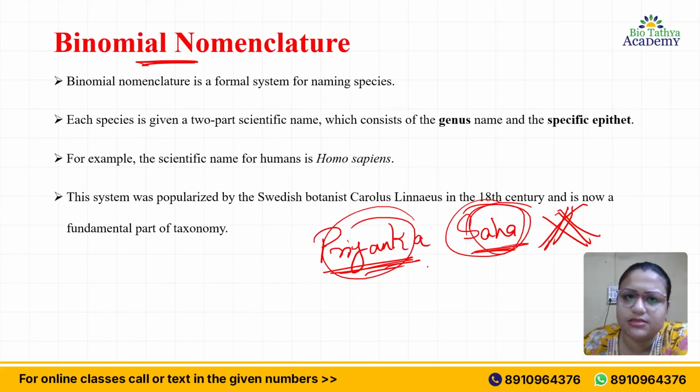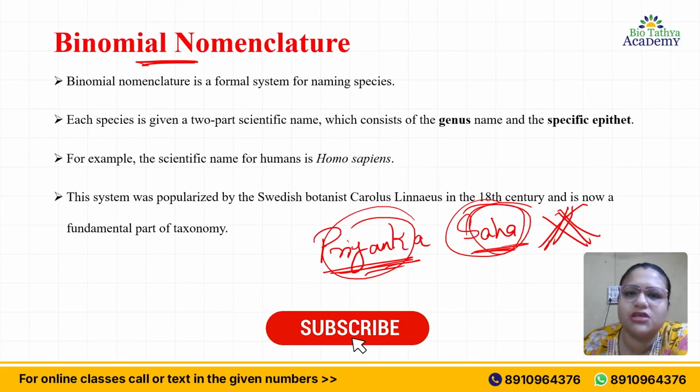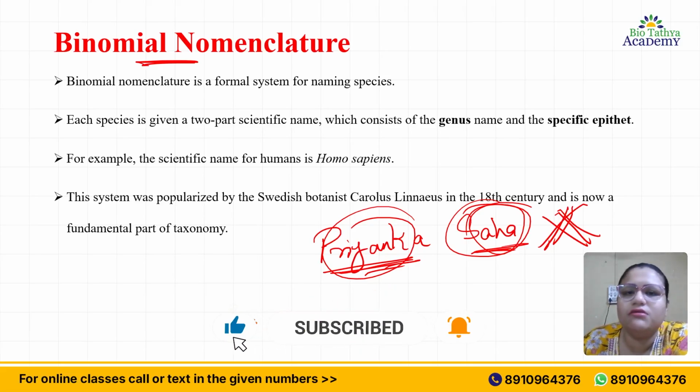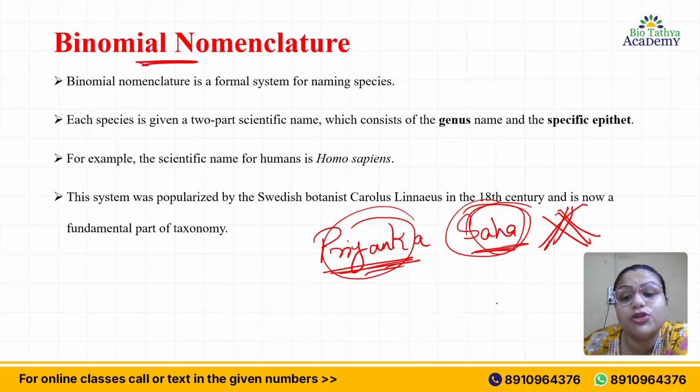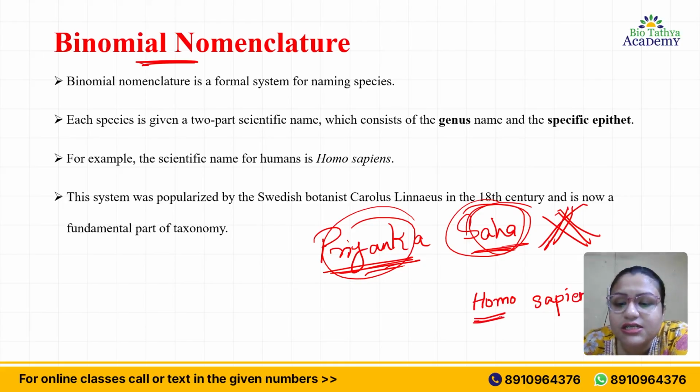Whatever your name is, Ayush Gupta, Raj Arora, Shilpi Maiti, whatever. I'm just randomly taking some names whichever come to my mind. These are not binomial nomenclature. So what is binomial nomenclature actually? Binomial nomenclature is basically Homo sapiens. Here Homo is the genus and sapiens is the species. This is actually binomial nomenclature, which is accepted worldwide.